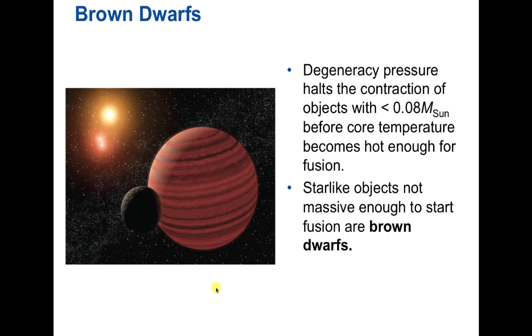So a brown dwarf is something that we refer to as an object that is kind of almost a star. It hasn't quite gotten there yet. And what we can find, both observationally and theoretically by doing calculations, is that anything that has a mass less than 0.08 times the mass of the sun will not get its core temperature high enough to start nuclear fusion before that degeneracy pressure kicks in. So that degeneracy pressure will stop gravity from contracting the star any tighter, in a sense, smaller.